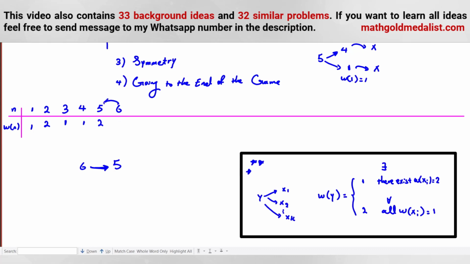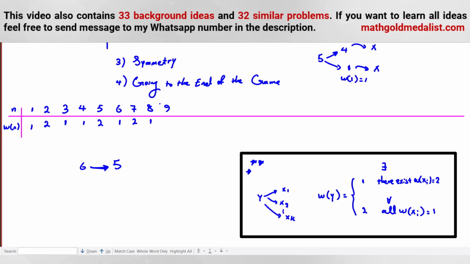So 6 goes to 5, W is 2, so it is like this one. There exists something that W is 2. So 6 is 1. For 7, you can take from 7 1 or 4. Both of them are 1, so it will be like this one. So W of 7 is 2. For 8, we go to this one, 1.